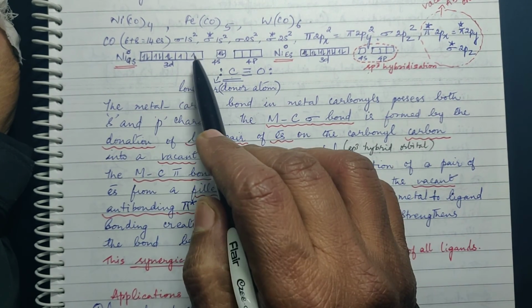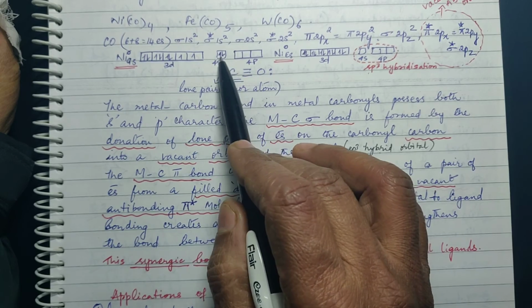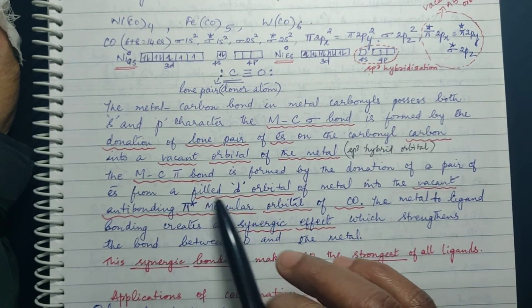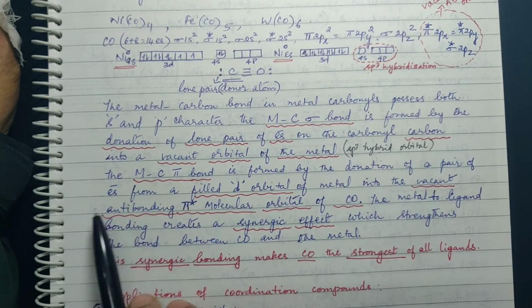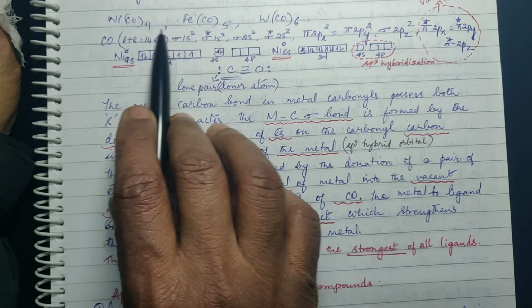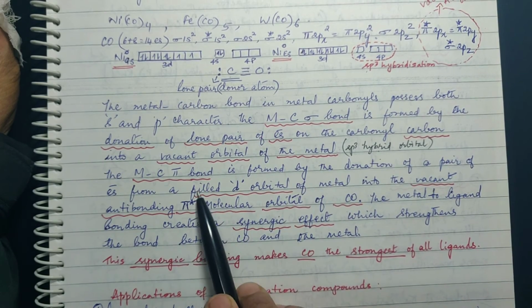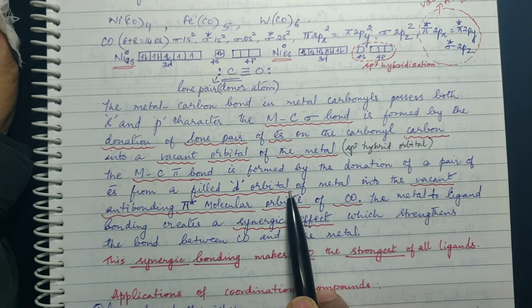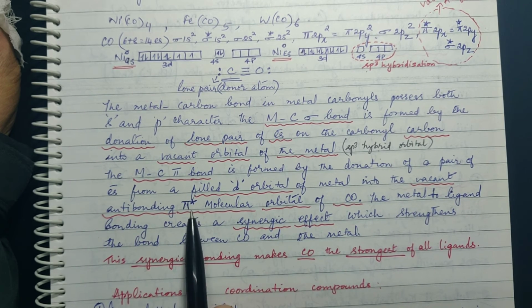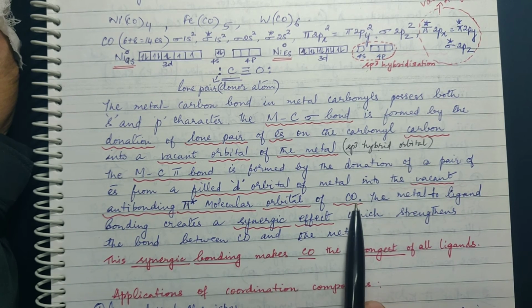Now MC pi bond. Now metal is having 10 electrons here. These 2 electrons have also shifted here, so there are 10 electrons. Now this MC pi bond is formed by the donation of a pair of electrons from a filled d orbital. इनकी 3d सारे के सारे filled है. उसमें से एक pair कहाँ जाएगा? They go into the vacant anti-bonding pi star molecular orbital of carbon monoxide.